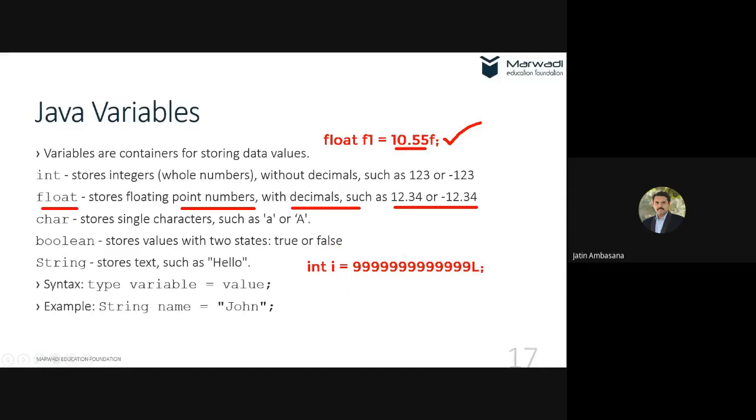So what you will have to do is define it as long. Long i is equal to this will work. This even will not work. If you say long i is equal to 9999999999, every literal is by default taken as an integer, but this size is greater than integer size. So this itself will give you an error. It will say you have to make it a long literal.